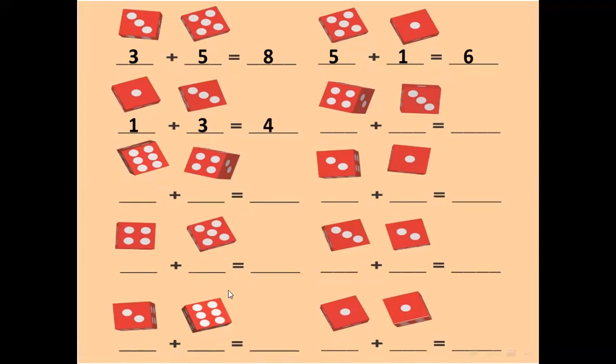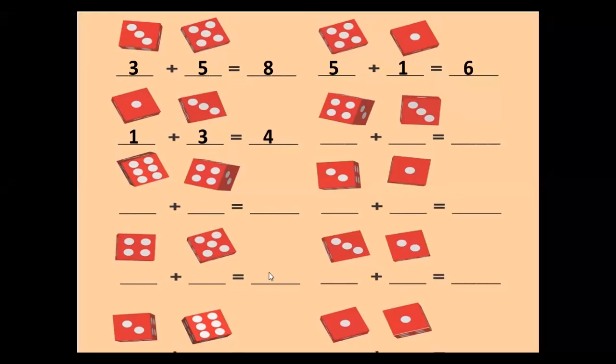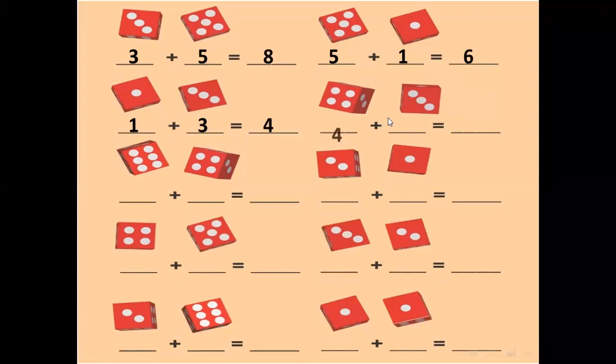The next one, I want Adam. Adam, can you hear me, honey? Yes. Okay, the next equation, Adam. Count the dots, then do the equation. 1, 2, 3, 4. 4 plus 3.